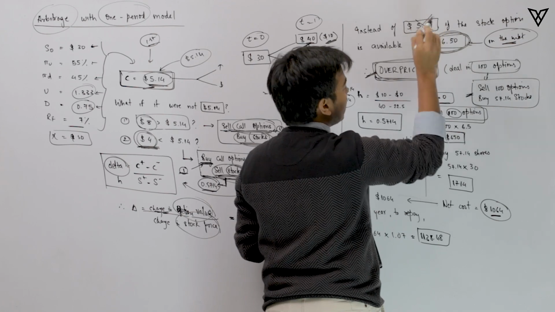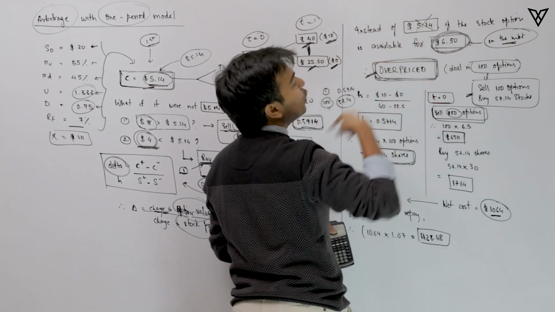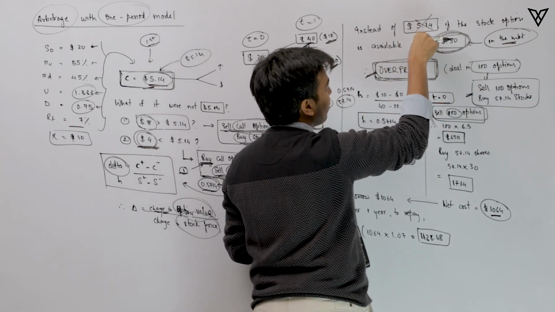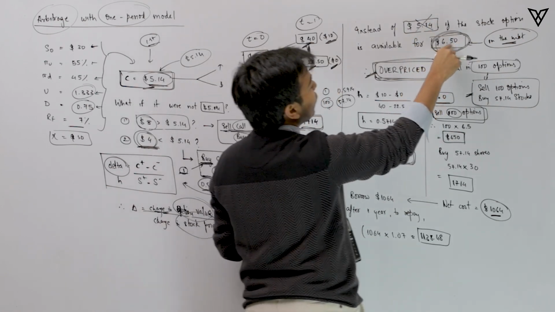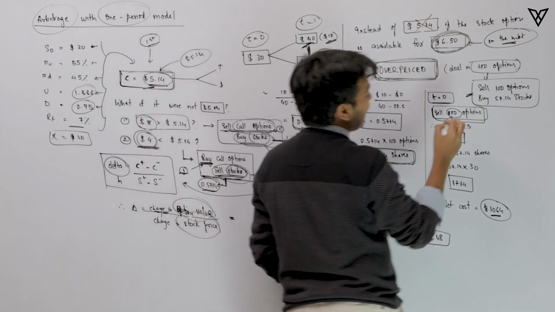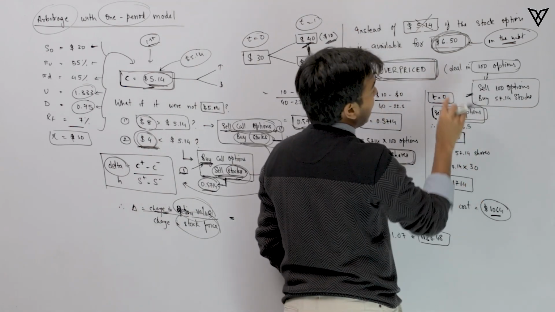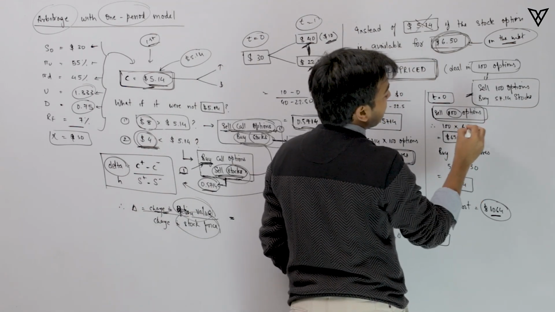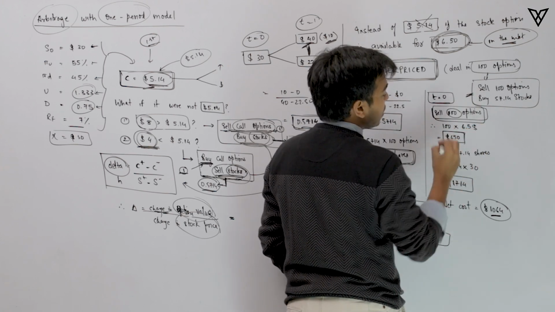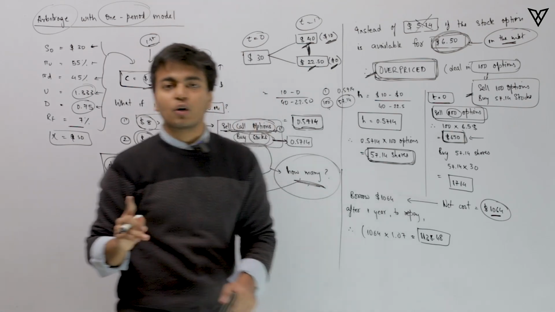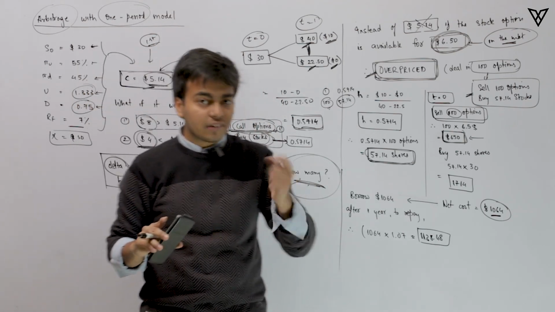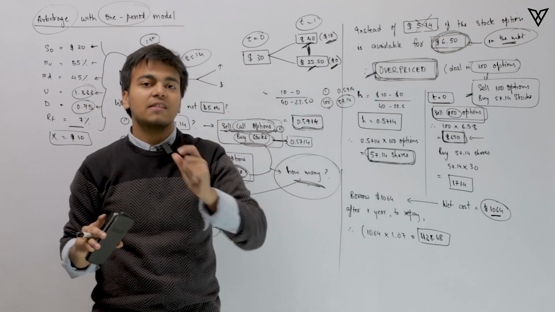This price, we know that the call option price should have been 5.14, but this is nowhere in the market. In the market, the option is available for $6.50. So we are selling 100 call options at the price of $6.5. So how much money have we received here? We have received $650.